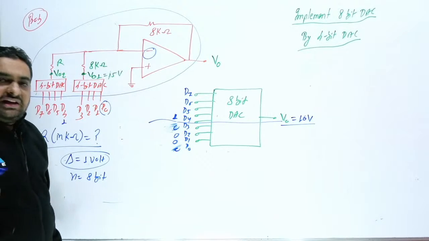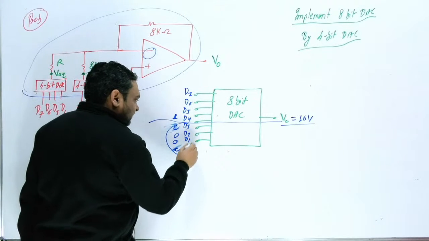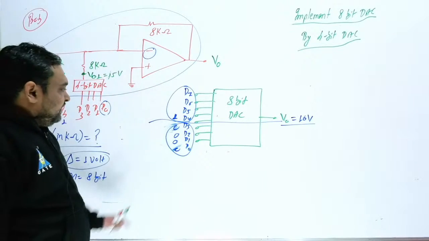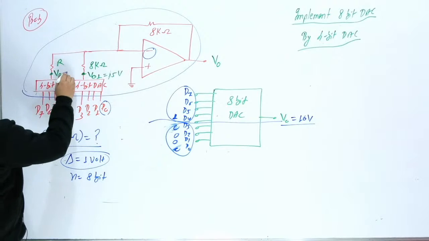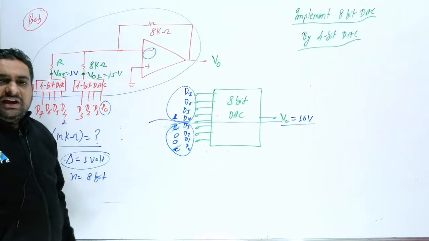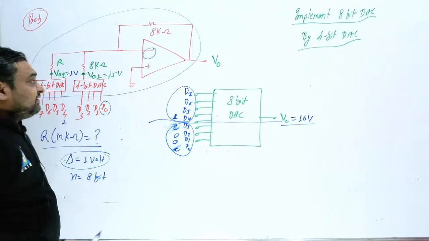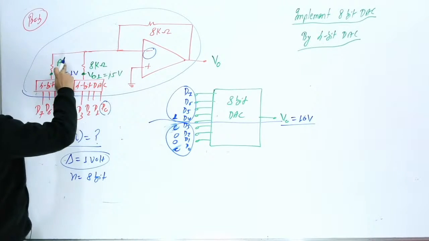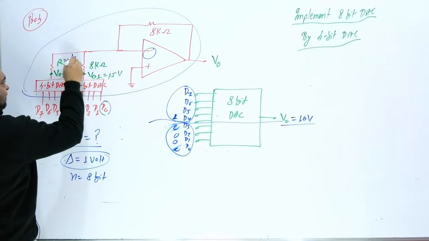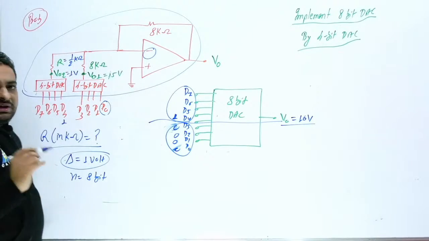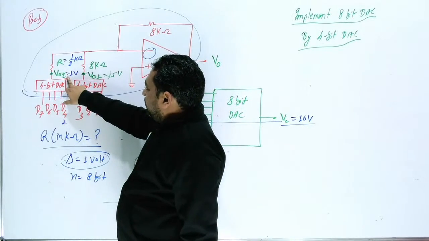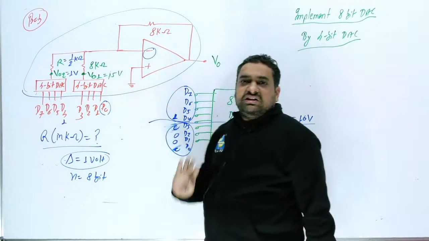It means, what is the multiplication factor in this block and what is the multiplication factor in this block? If this is 1, here at V02 you will get 1 volt. But what is your requirement? My requirement is 16 volt. How will you get 16? Minus of 8 by this R should be equal to 16. If you consider R equal to 1 by 2 kilo ohm, or 0.5 kilo ohm, then for this you will get 1 volt, but at the output you will get 16 volt.